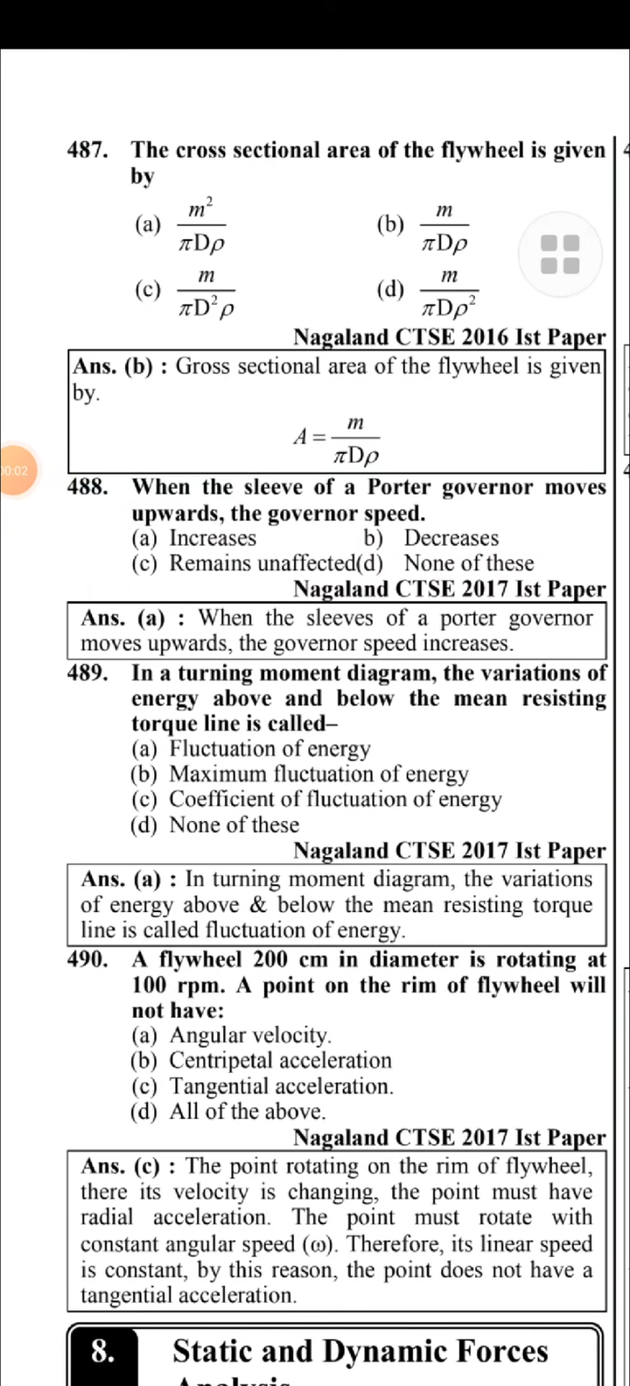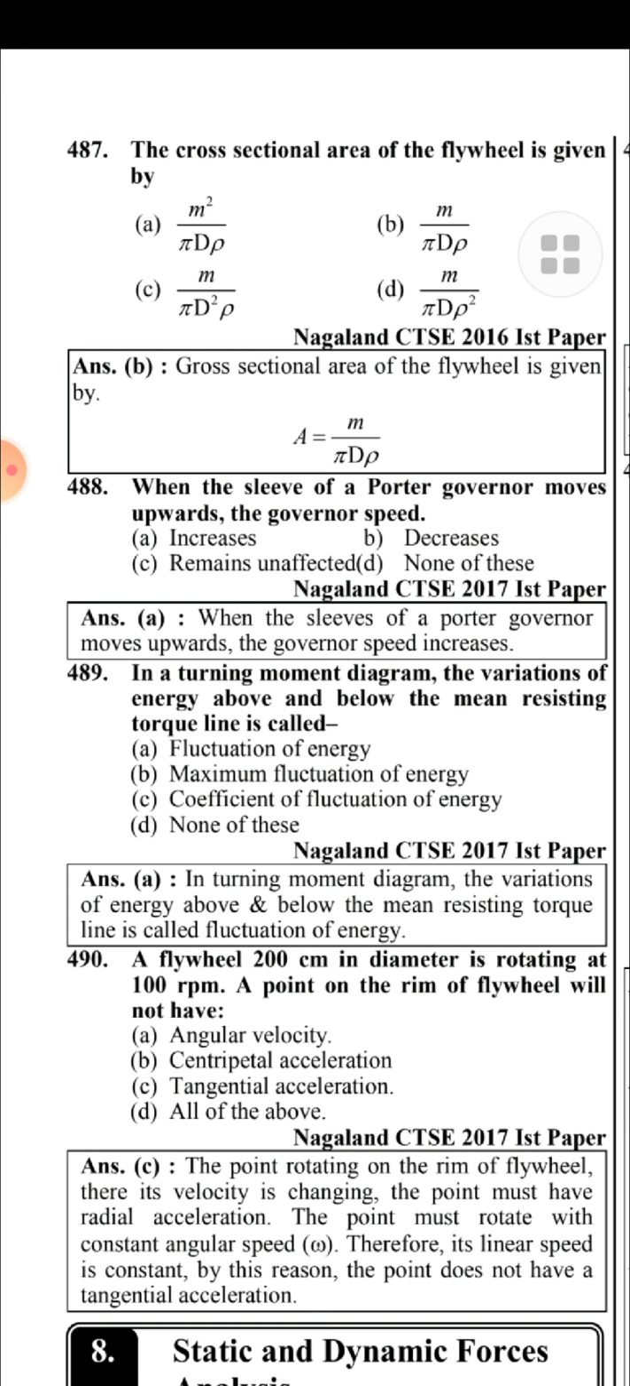The cross-sectional area of the flywheel is given by A is equal to m by pi d rho.